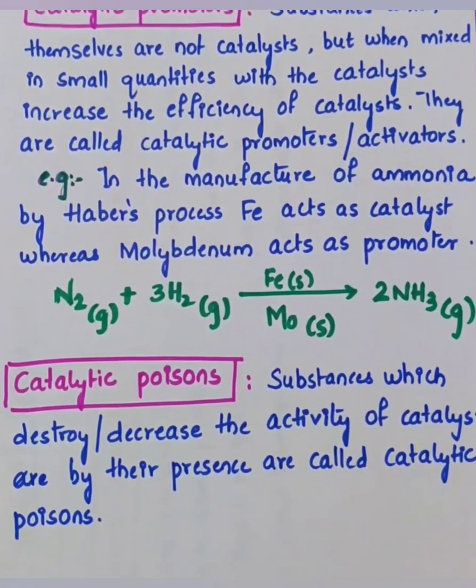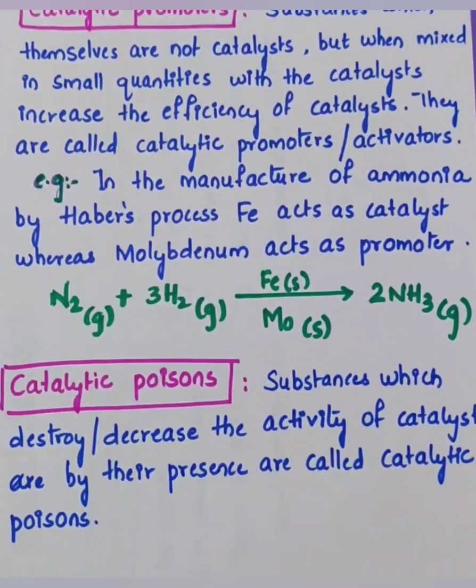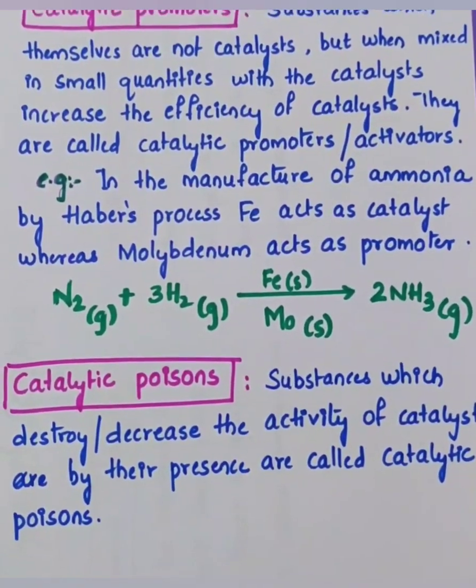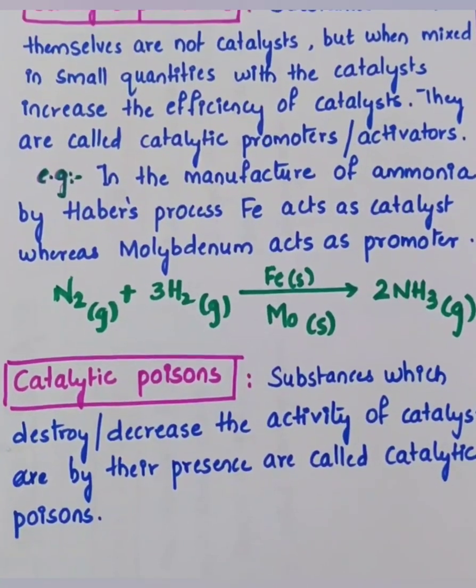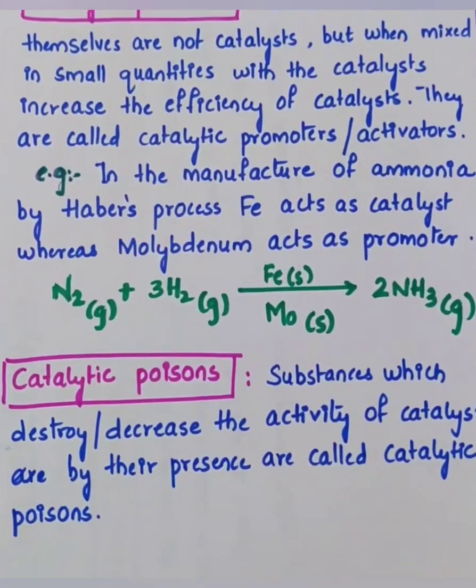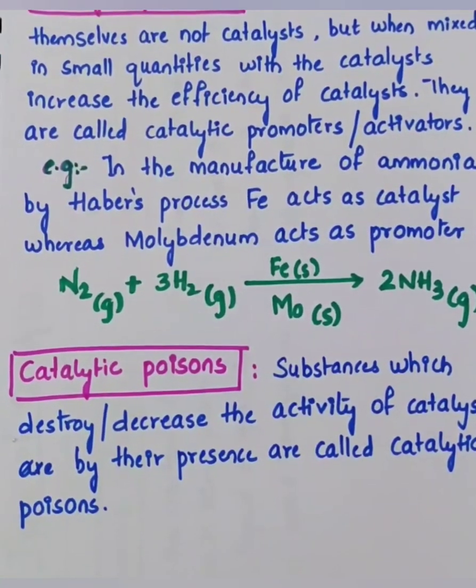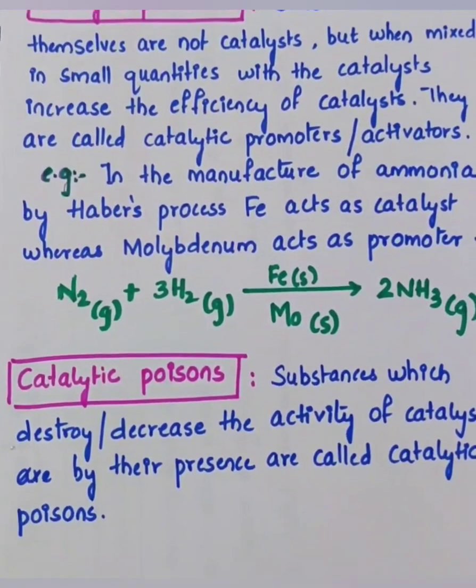But what is the job of molybdenum here? Molybdenum acts as a promoter. It means it is just increasing the activity of iron. It is helping the iron to increase the speed of the reaction.